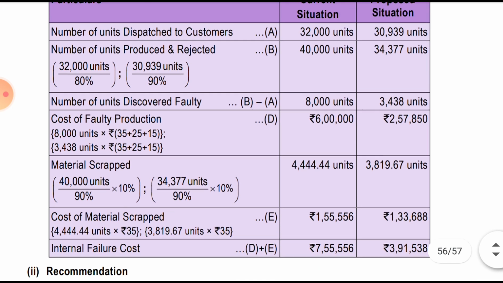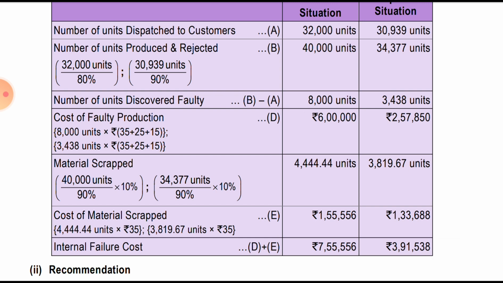Material scrapped will be 40,000 divided by 90%, as they have given scrap is 10% at the time of storage. So in both cases it is 10%. So 40,000 divided by 90%, and 34,377 divided by 90%, of which we directly take 10% itself.